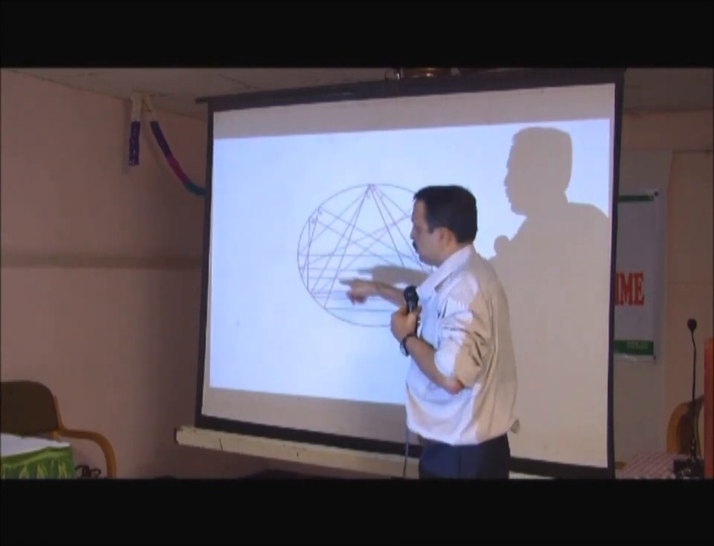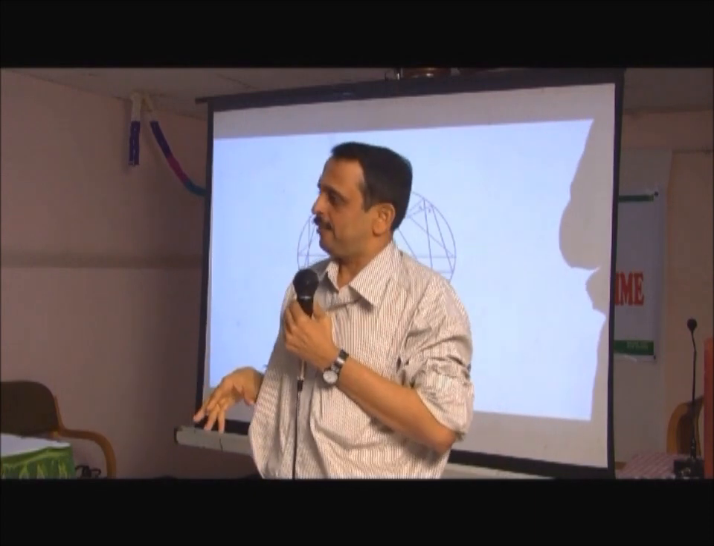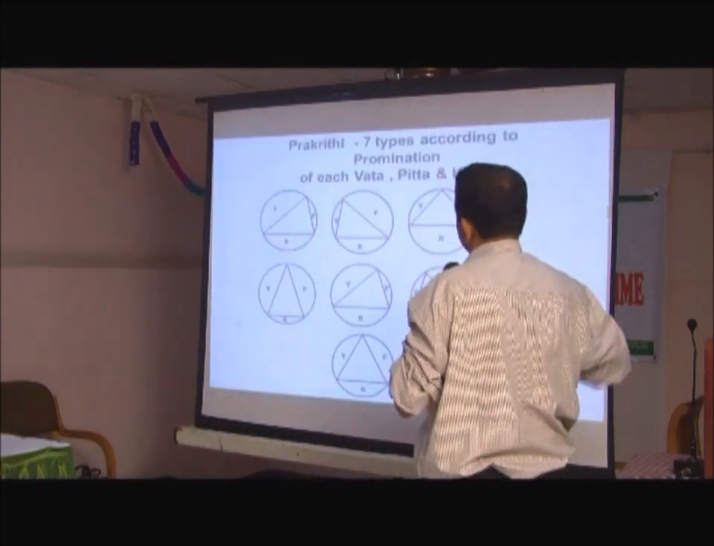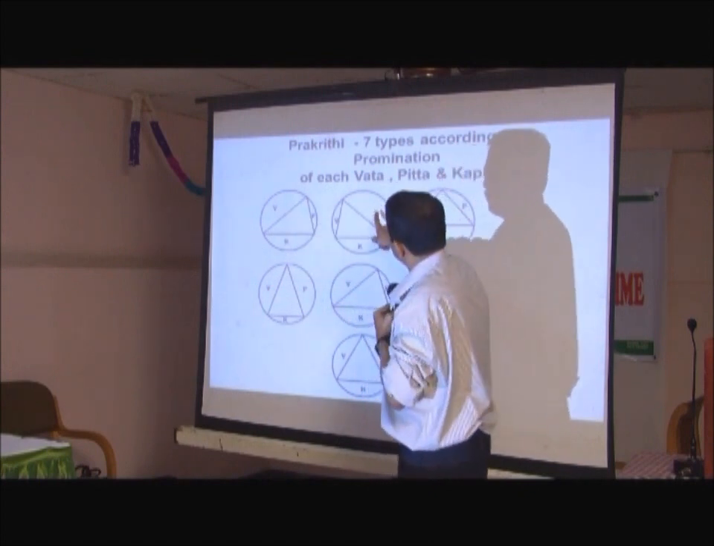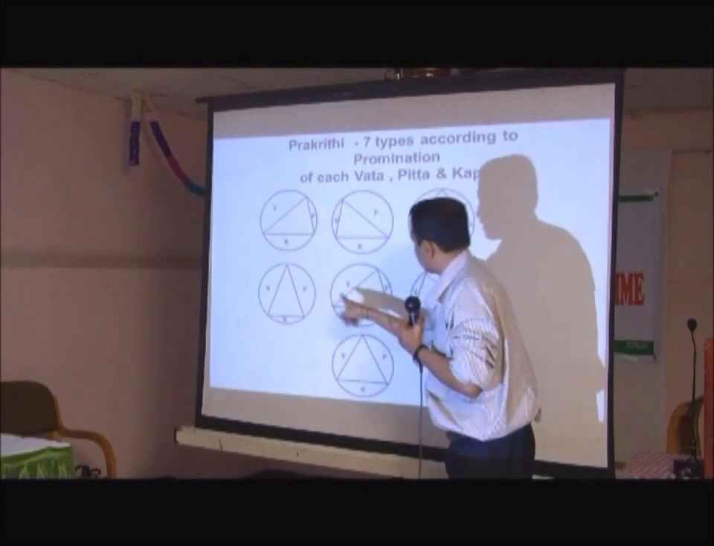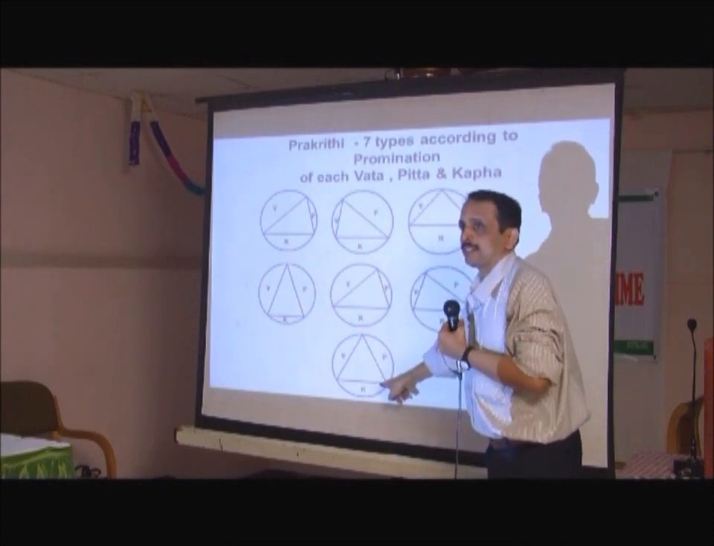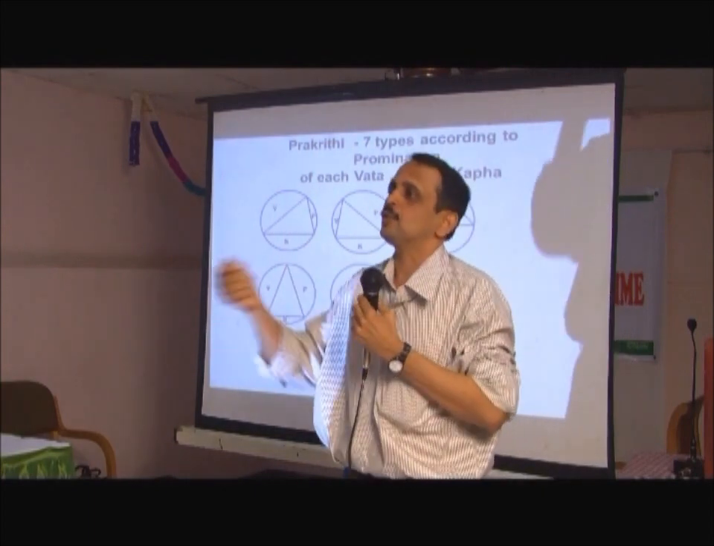Any number of triangles you do, its total is constant. Next please. If a Vata Prakriti person has more Vata, Pitta and Kapha will be less. If Pitta is more, Vata and Kapha will be less. If Kapha is more, Vata and Pitta will be less. The same holds in Dvidosha Prakriti and Sannipata. So V plus P plus K is always constant.